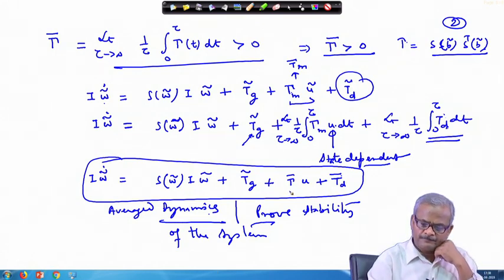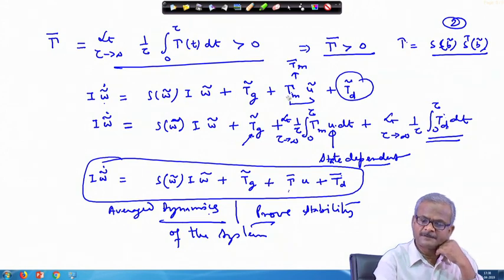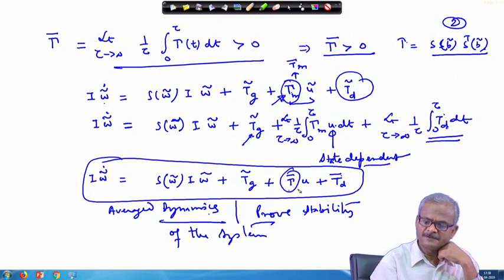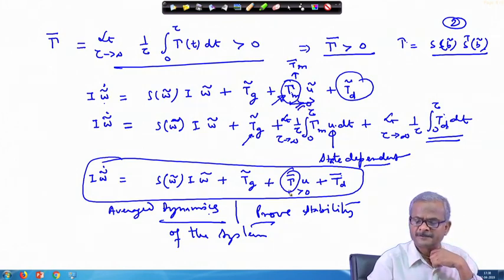In the original case, where it is written like this, which is non averaged, this matrix is singular. Here gamma bar is greater than 0, while there it is greater than or equal to 0. So, this is a singular matrix and this is a non singular matrix, a positive definite matrix.